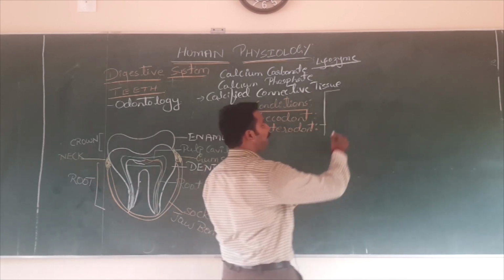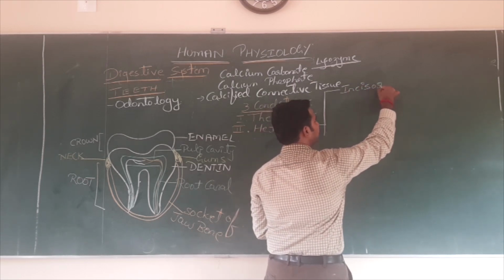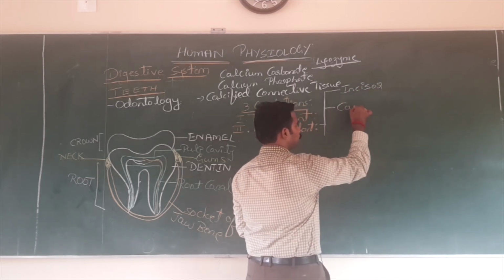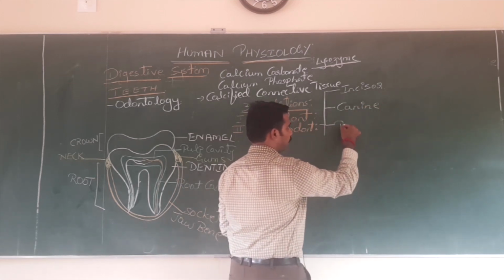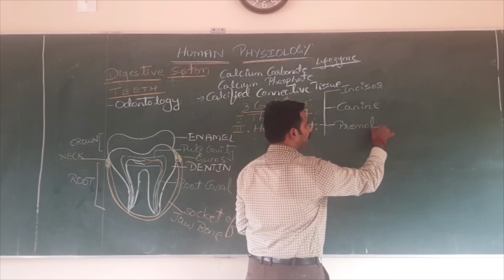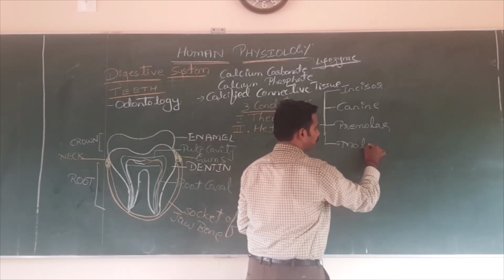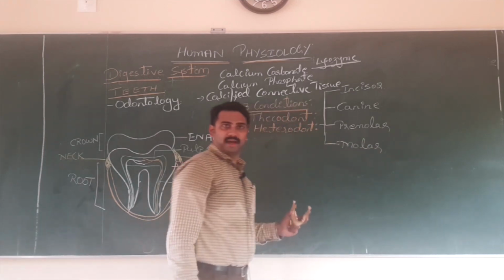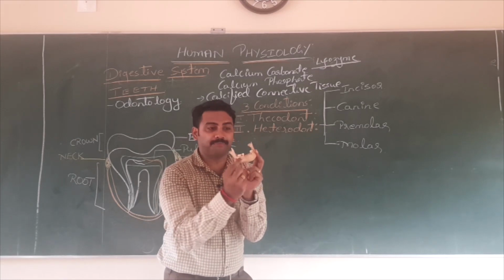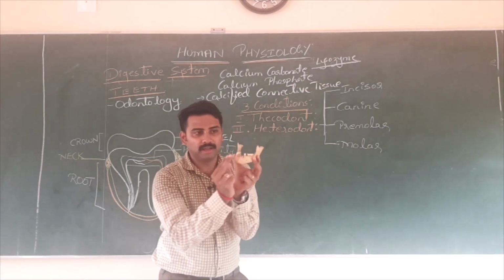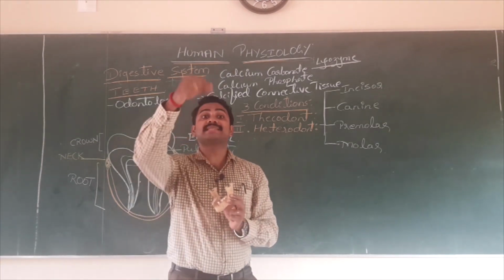Incisor is present at the front, which is chisel like, like the chisel a carpenter has. They are in the front and are called incisors, which are also called cutting teeth or biting teeth.